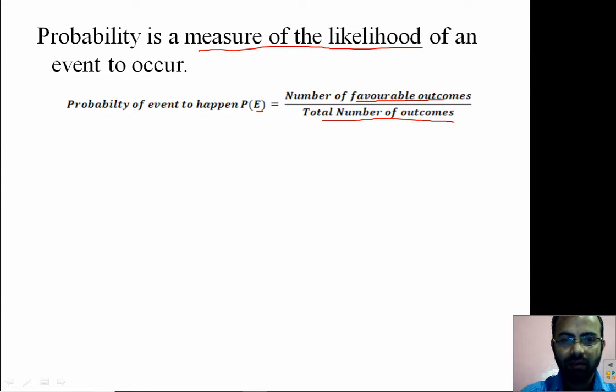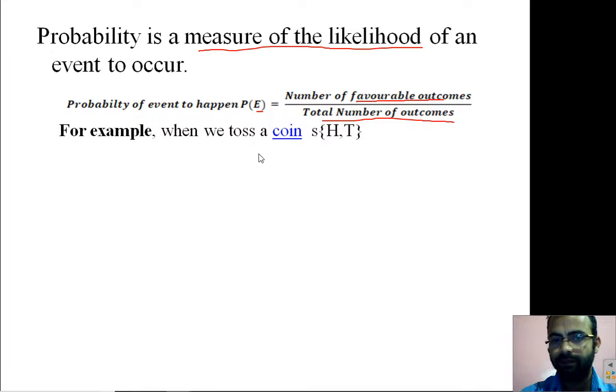So let us learn the favorable outcome and total number of outcomes with the help of an example. Let's take an example of a coin, and we are tossing the coin. What are the possibilities? We may get a head or a tail. If I toss a coin, it is possible that either I will get a head or a tail. Now this head and this tail together are the total number of outcomes if we toss a coin. Now what is a favorable outcome?